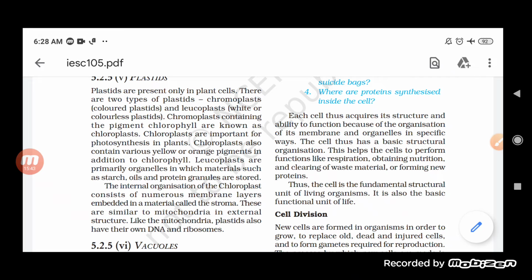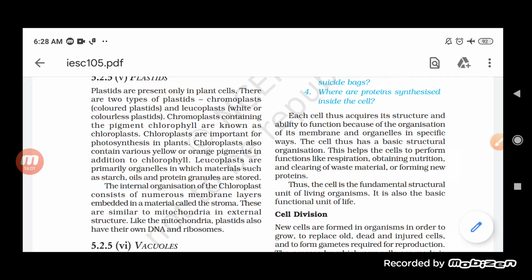So this chloroplast is basically present in the plants, especially in the leaves, or even in the young stem also.